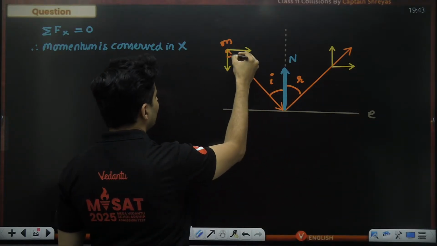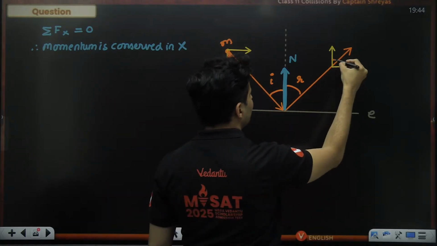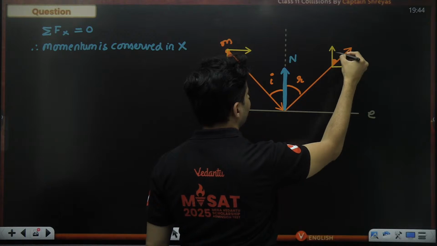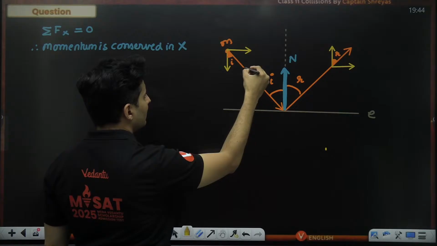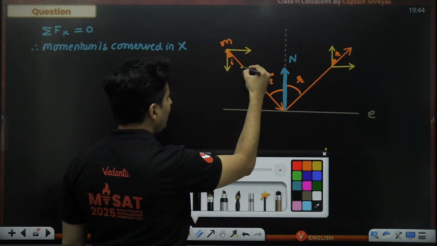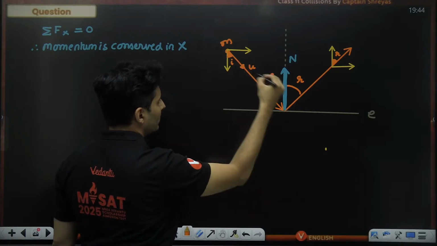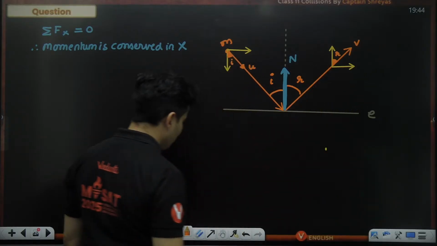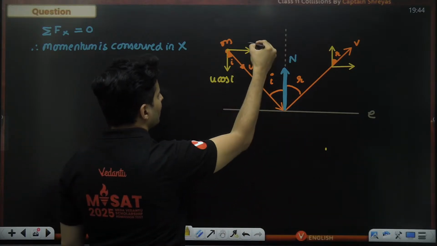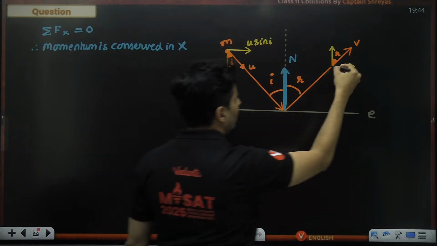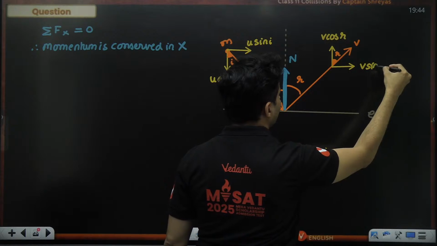If this is I, obviously this angle over here will be I, and after reflection, this angle will be R. I'll assume this velocity as u, and this velocity as v. This will be u cos I, this will be u sin I, this will be v cos R, and this will be v sin R.